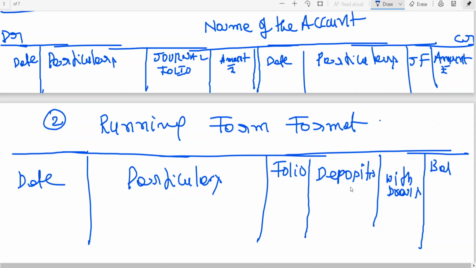Date, particulars, folio, deposits, withdrawals, and balance. That's it. And we may have debit balance or credit balance.